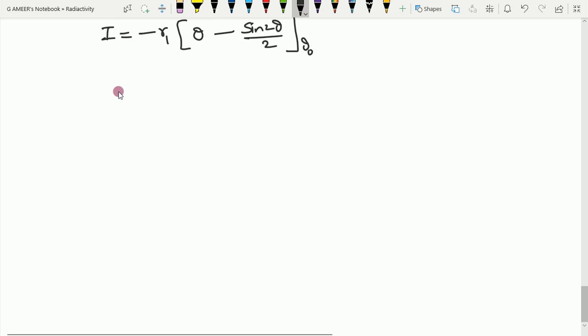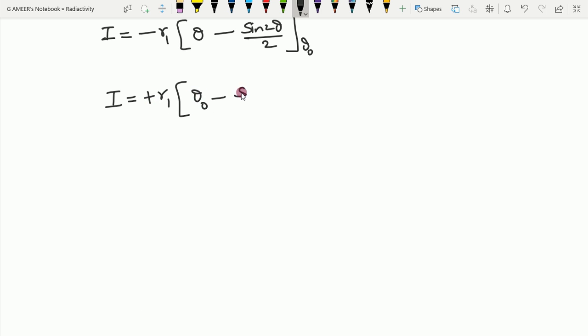If I simplify further, for the upper limit I will substitute 0 and everything will become 0. Then for the lower limit I will substitute; minus will become plus, theta naught minus sin 2 theta naught by 2. Okay, fine. So with this I got the integration. Now let's see what theta naught is. We have taken r naught equal to r1 into cos square theta naught.